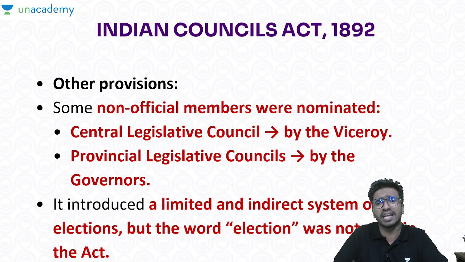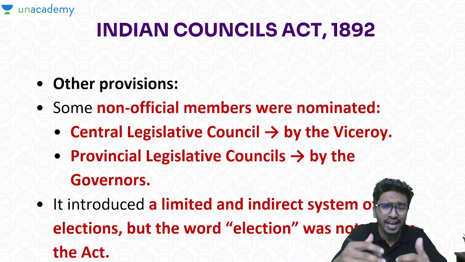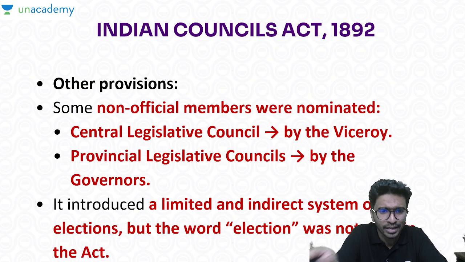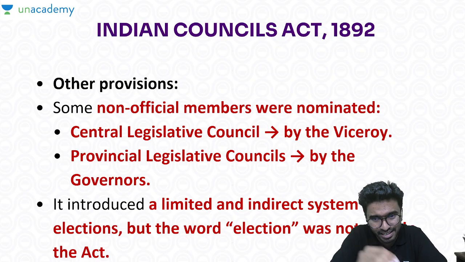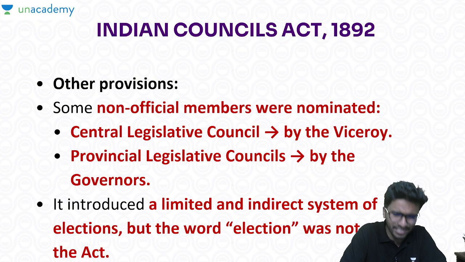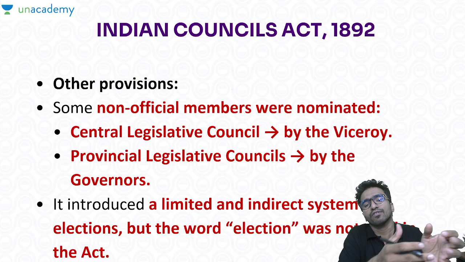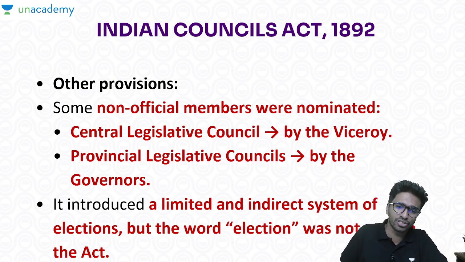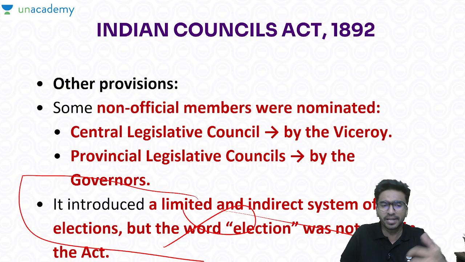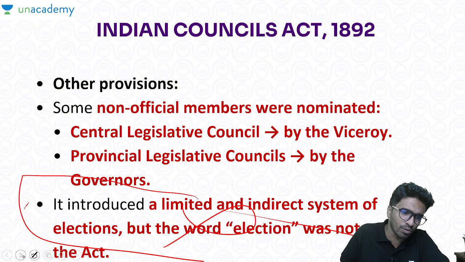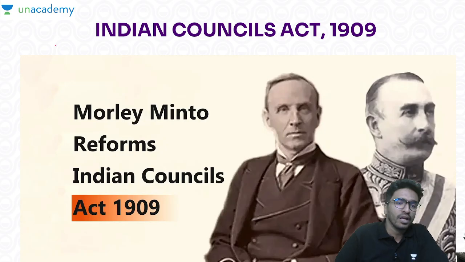In the same Act, the non-official members were again nominated. In the Central Legislative Council they were nominated by the Viceroy, and in the Provincial Legislative Councils they were nominated by the governors. Now you have to understand one thing: even though an indirect system of elections can be seen being followed in this particular Act, there were no places where the word election as such was used, which is very important. But yes, some indirect form of elections or representation was there. So this is the Indian Councils Act of 1892. I hope it is clear.